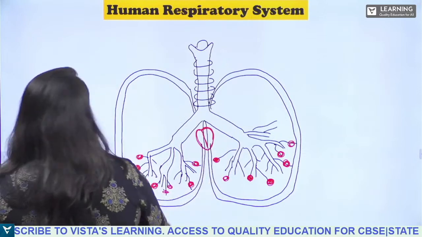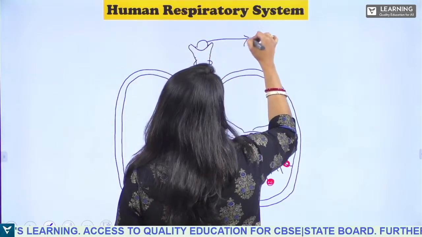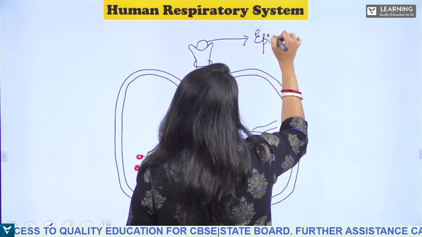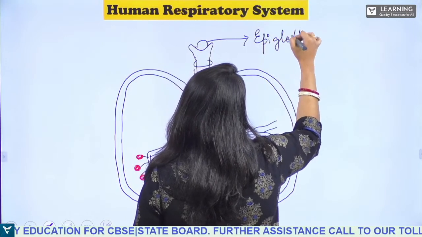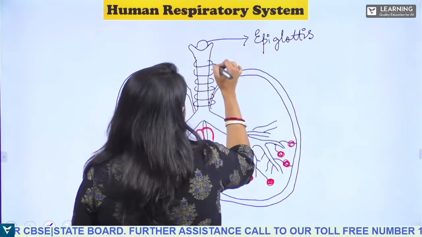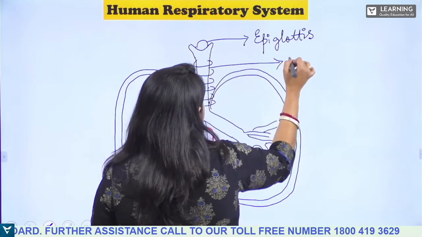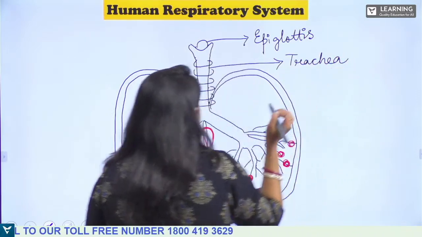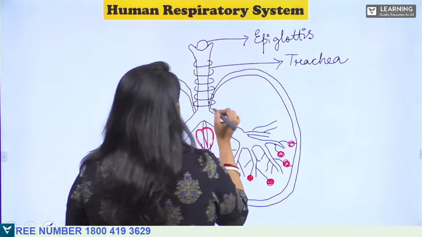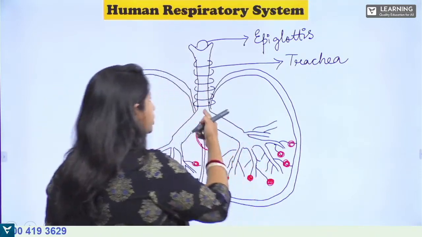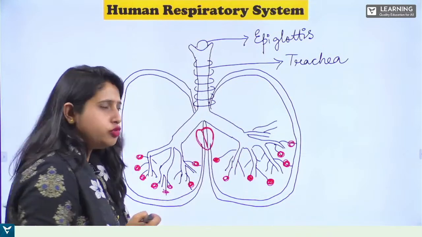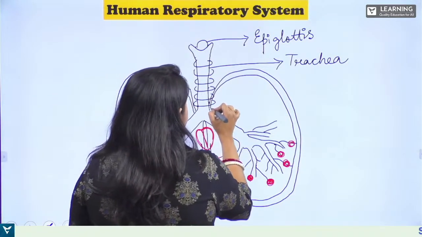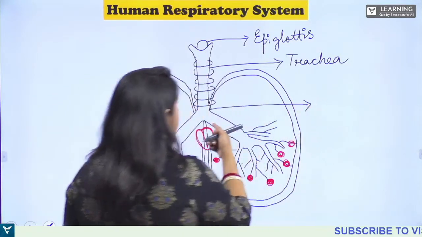So, what is this? This is the epiglottis. Then what is this? This is the windpipe, or trachea. After the trachea, it divides into bronchi. Now see, this is the primary bronchi, okay.